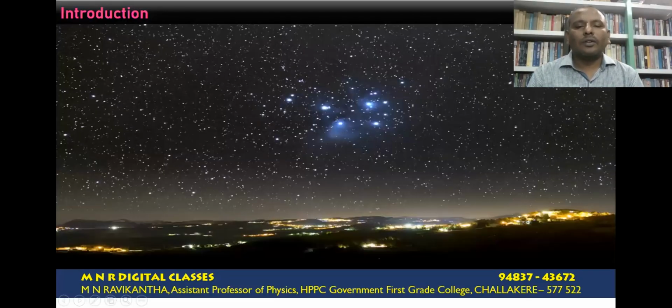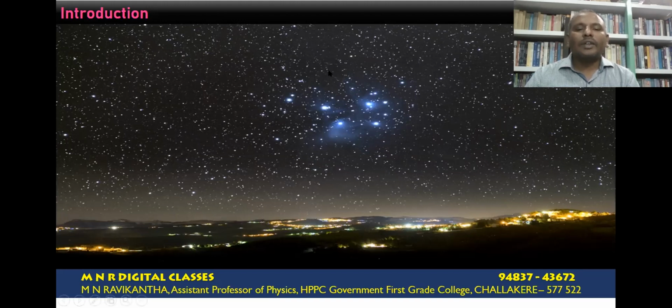If you look into the night sky, we see a lot of white dots appearing in space. These dots are called stars. These dots not only represent the stars, but they also include other celestial objects such as planets, asteroids, comets, and even some other celestial objects. It includes white dwarfs, red giants, and other celestial objects.